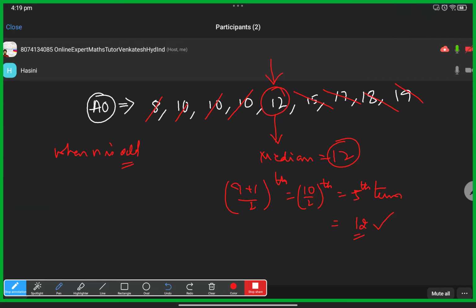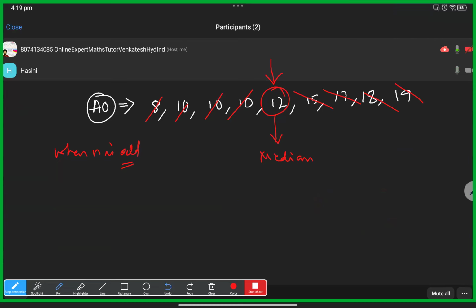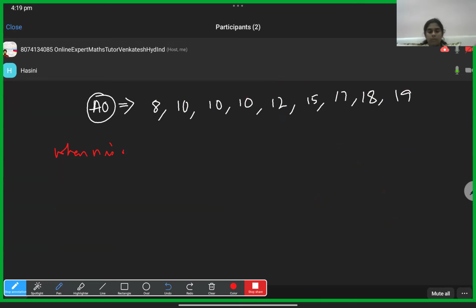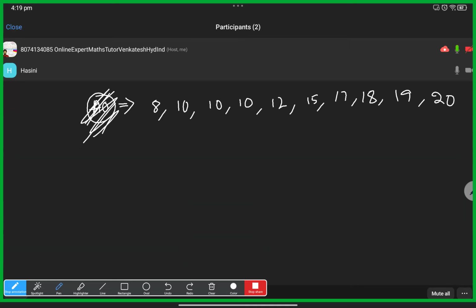Now the mode. We will do the mode. This is all for ungrouped data. For mode also we need not arrange the numbers in ascending order. If it is not arranged, also no problem. For median only it is a must, either ascending or descending order.